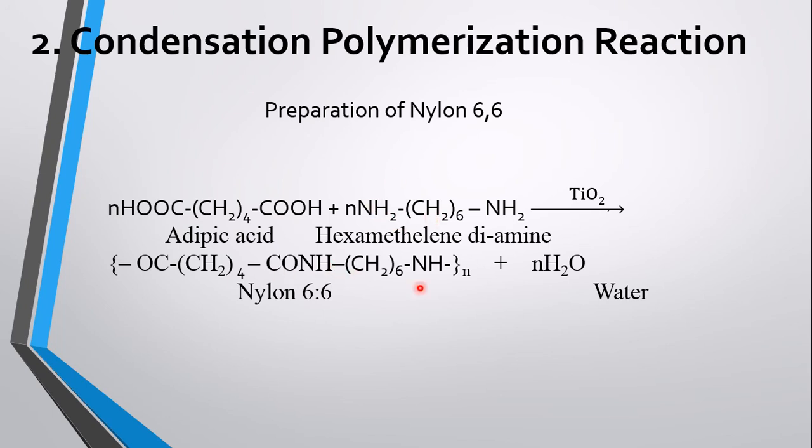CONH, now CH2 6, again NH, because one hydrogen is removed from here to make water with another OH of another adipic acid, and this n means it is continued. And innumerable molecules of water will also be produced by this polymerization reaction. This is an example of condensation polymerization reaction, and in this way nylon 6,6 polymer is a condensation polymer.